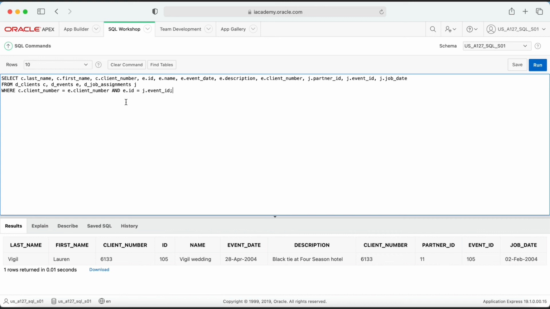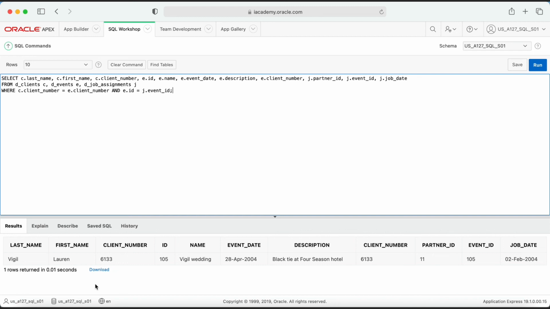And if we look at the dEvents ID and the dJob assignments event ID, we can see the ID is 105 over here, and the event ID from the job assignments table is 105. So it appears that our query is correct, and if you solved this a little bit differently, this should be the output that you get.